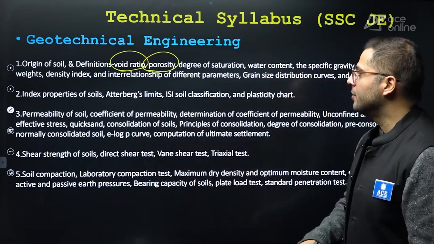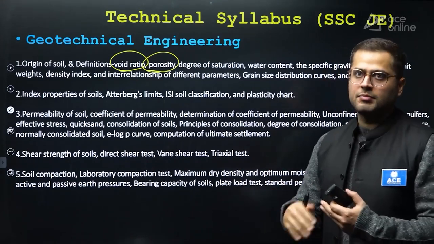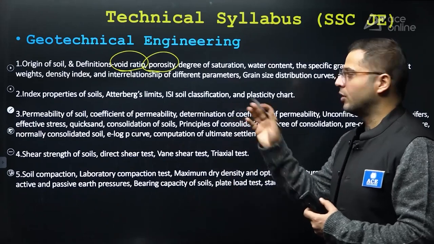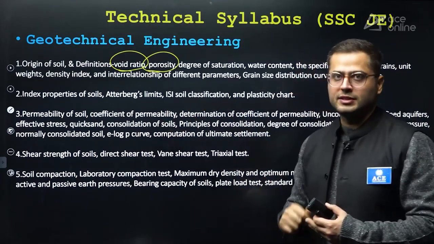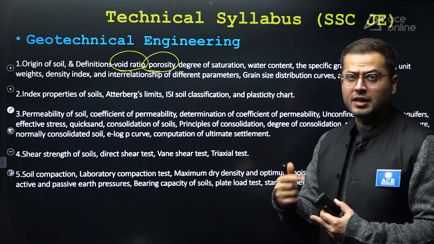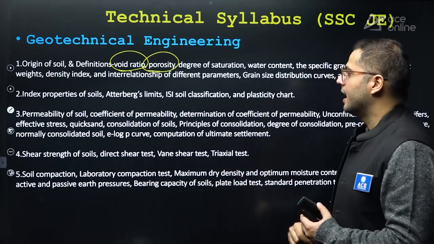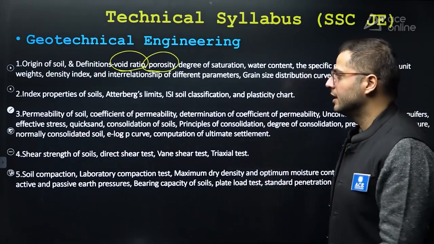After that, Atterberg limits, specifically for clayey soils, like liquid limit, shrinkage limit. After that, plastic limit. What is a plastic index? Everything regarding Atterberg limits. How to find out those Atterberg limits. Basics of that. Questions are asked a lot. After that, classification of soil. Basic classification questions you can see.